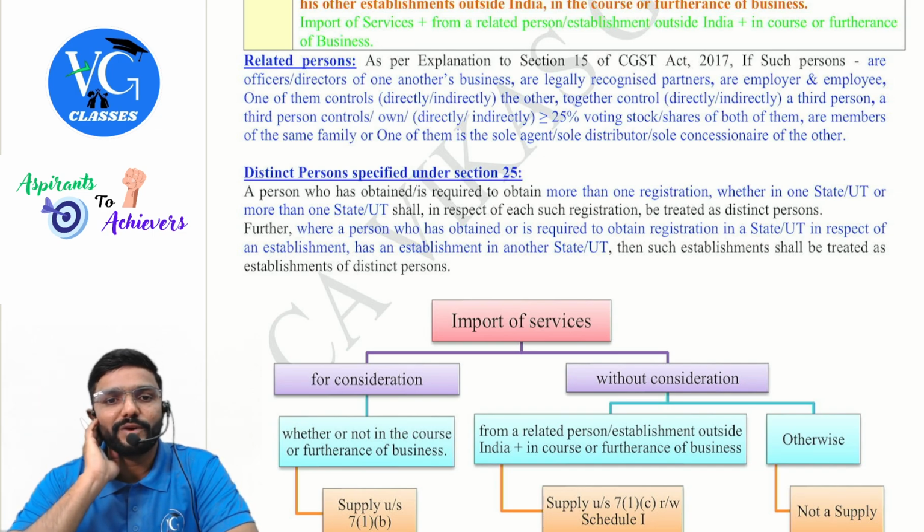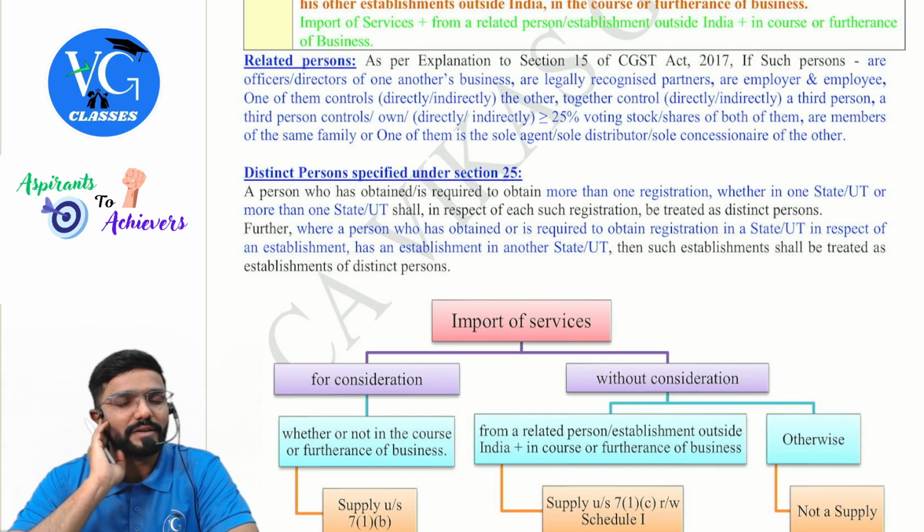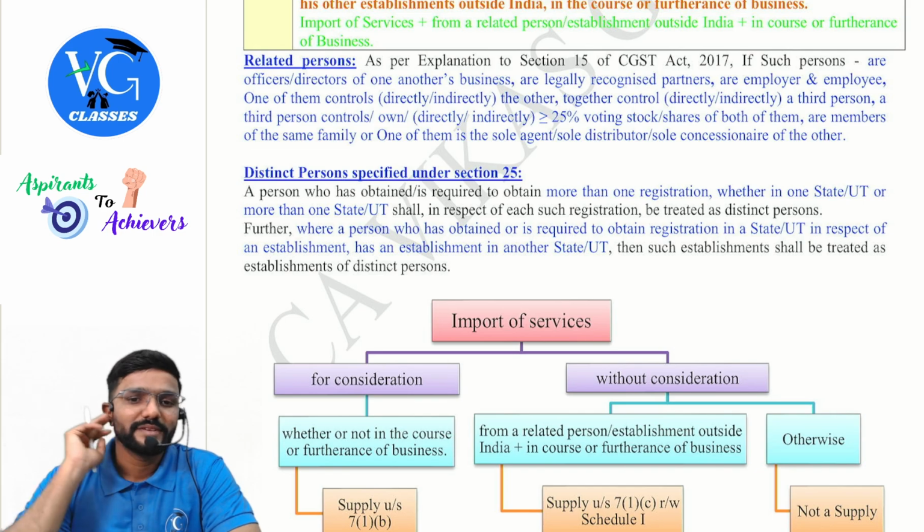Okay. Then one of them controls, directly or indirectly, the other. Or together they control, directly or indirectly, a third person. Or a third person owns, controls or holds, directly or indirectly, 25% or more of the voting stock or shares of both of them. Or they are members of the same family, blood relatives.